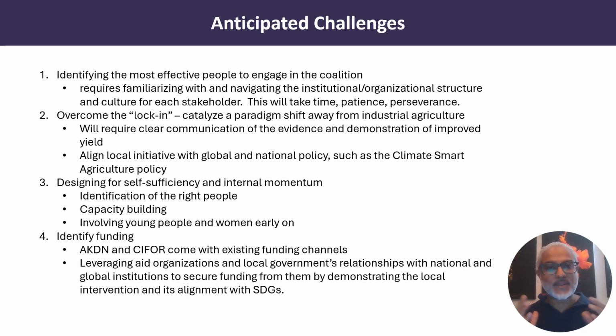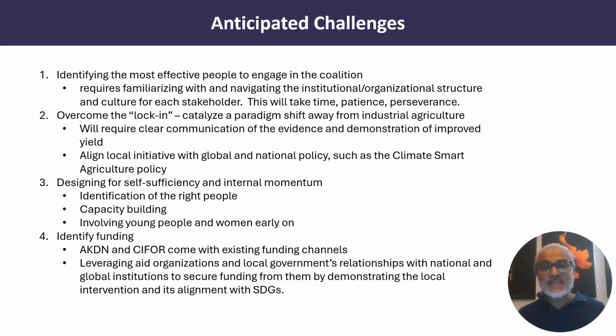The first is identifying the most effective people to engage in the coalition, and this requires familiarizing with institutional and organizational structures and cultures. It'll take time, patience, and perseverance. The second large one is overcoming the lock-in to catalyze that paradigmatic shift away from industrial agriculture. This will require several measures. The first is clear and consistent communication of the evidence and demonstration of improved yield under agroecology. Number 2 is aligning local initiatives with global and national policy, such as the climate smart agricultural policy, to avail ourselves of higher up support.